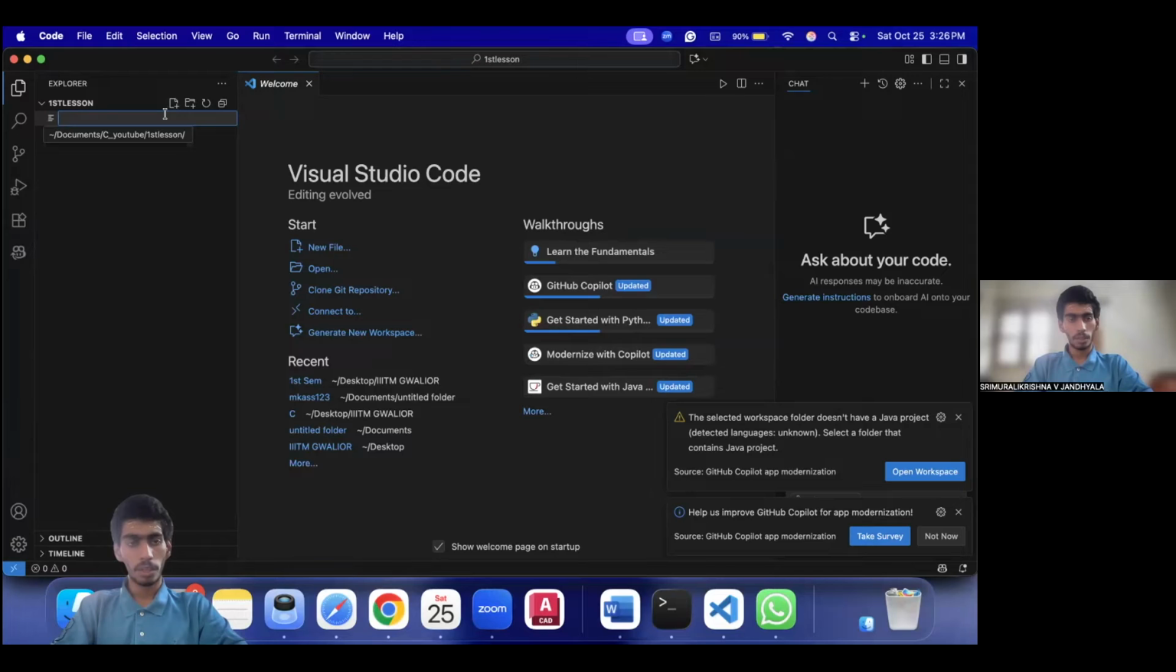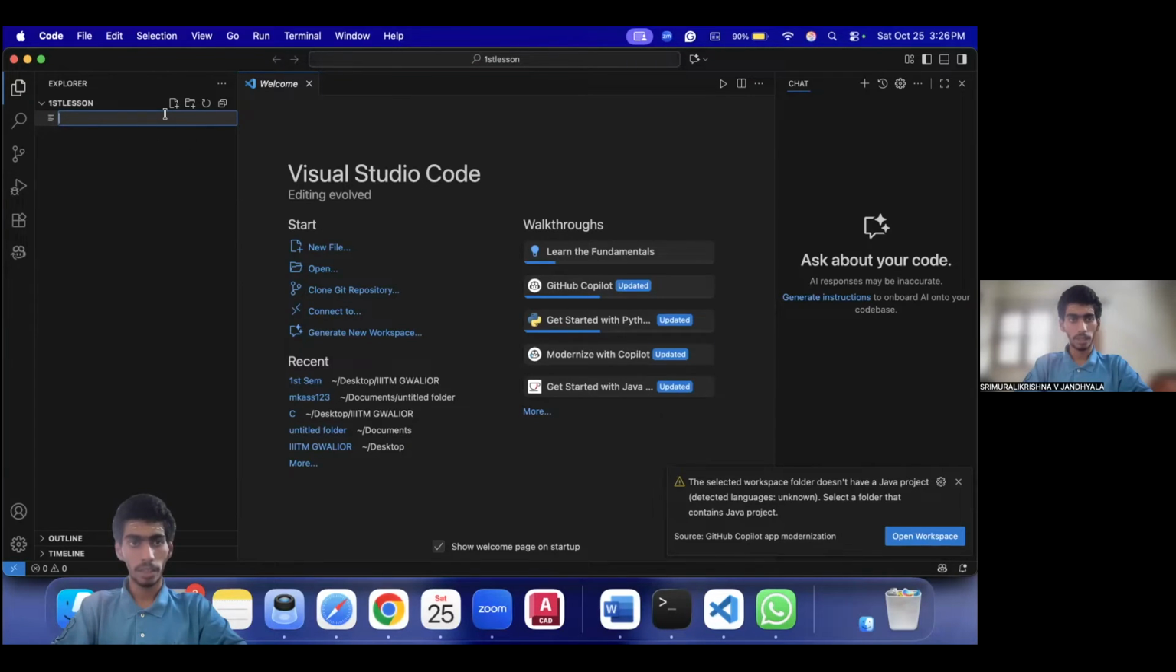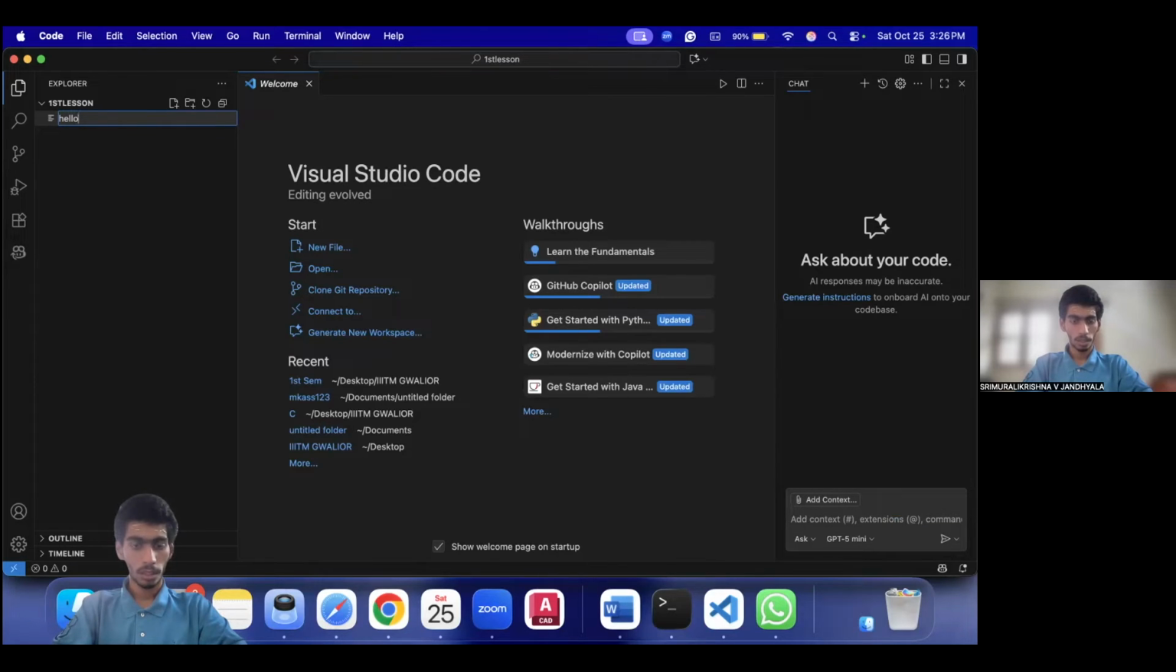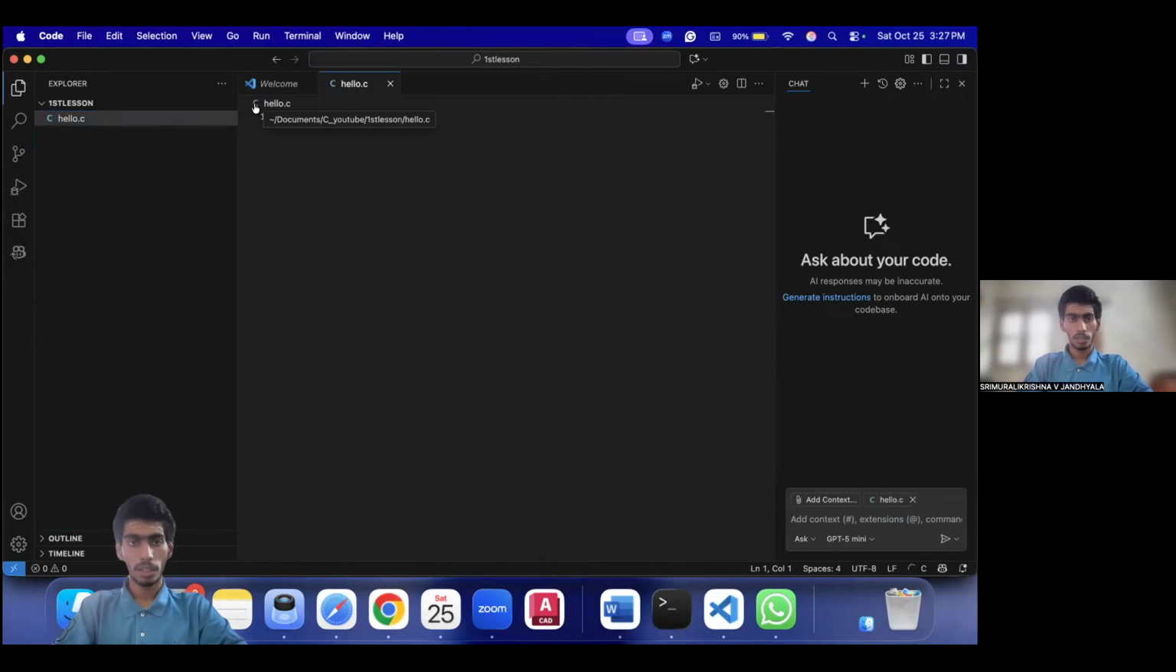So you come here, and what you need to do is write the name of the C program. Let's say hello world, or let's write hello.c. .c basically specifies to Visual Studio that it is a C language file. And once I am here, as you can see, it shows C. That basically means it is in C language.